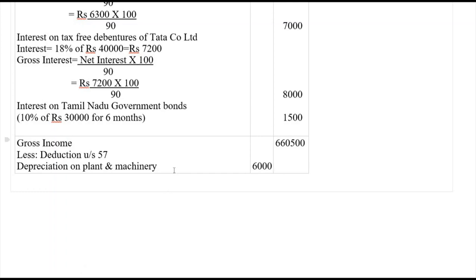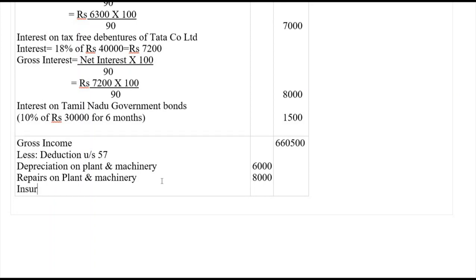Similarly, repairs on plant and machinery is rupees 8,000. Then insurance on plant and machinery is given as rupees 6,000.